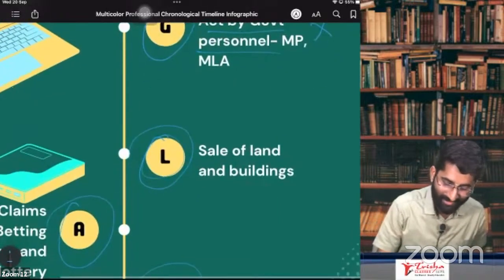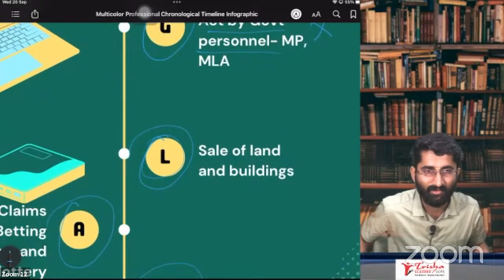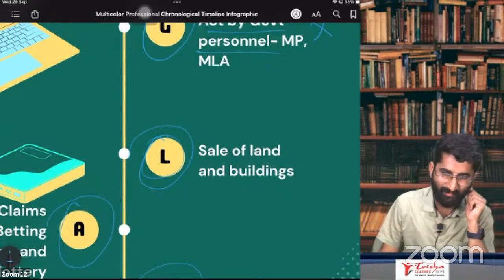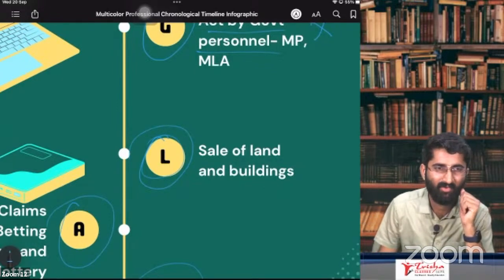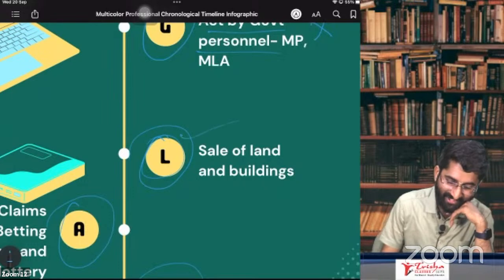Next one, L. I'm so sorry, I'm very bad at doing mimics. So by now my students might be knowing about this. Here, next one is L.